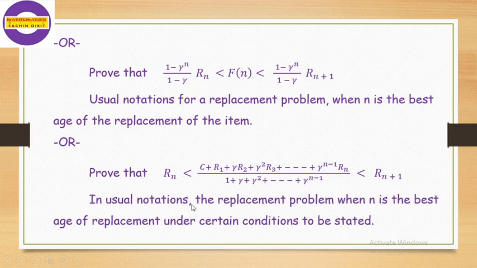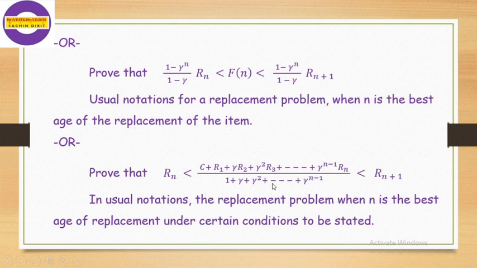In usual notations, the replacement problem when n is the best age of replacement, under certain conditions to be stated. These are the three forms of mathematical conversion. These are all equivalent, and that they are equivalent we have to prove here. They are the same. Hence, if you are asked some questions related to this, all these are the same.